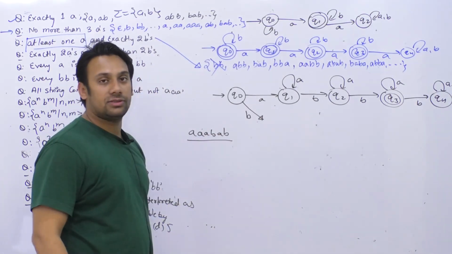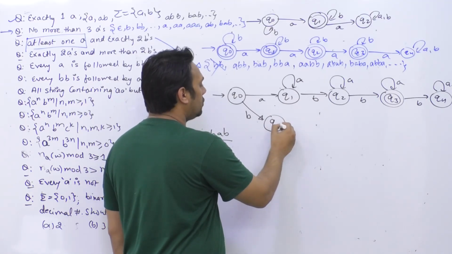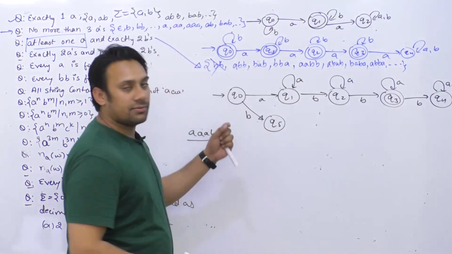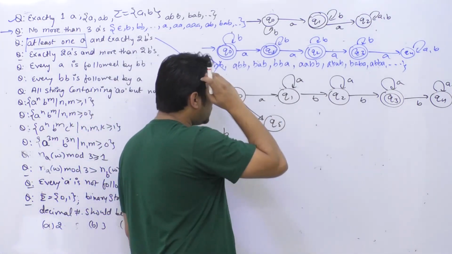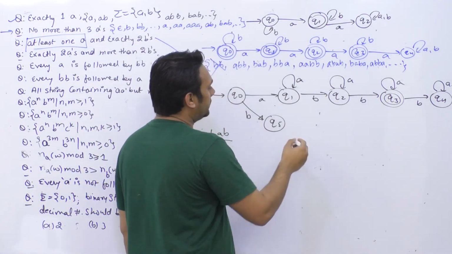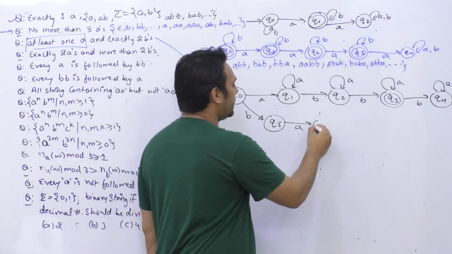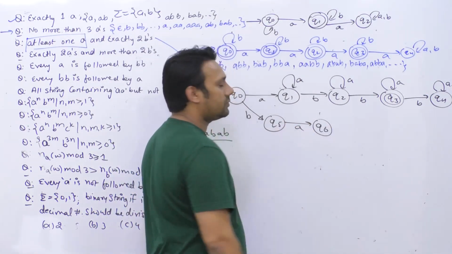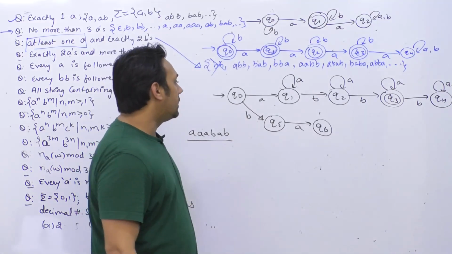But if the first symbol is B, in that case again 2 cases can be there. The next symbol can also be B, or the next symbol can be A. If the next symbol is A, okay, so if the next symbol is A, you can go to the state Q6 because at least one is there and we got 1B. Okay.